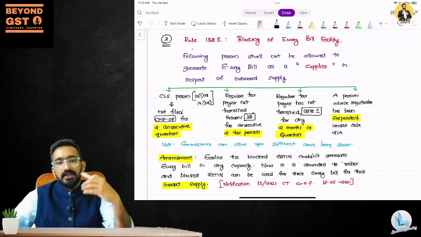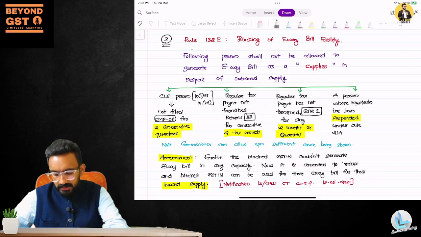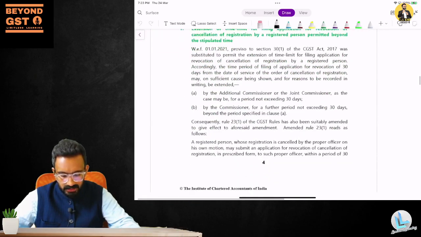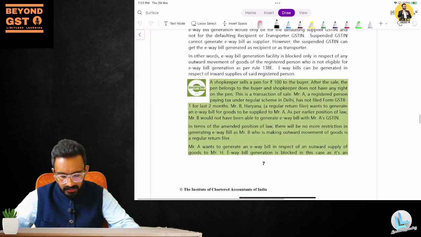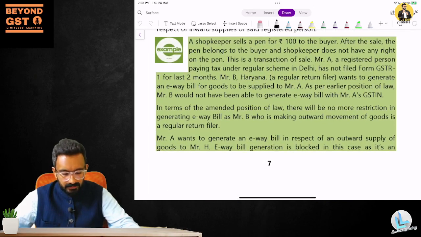Blocking of the e-way bill can be asked as a practical question, or they can give you a case study. In the statutory update itself, they have put in a case study inside it. You can look at that. The shopkeeper sells a pen for 100 to the buyer. After the sale, the pen belongs to the buyer and the shopkeeper does not have rights on the pen. This is a transaction of sale.